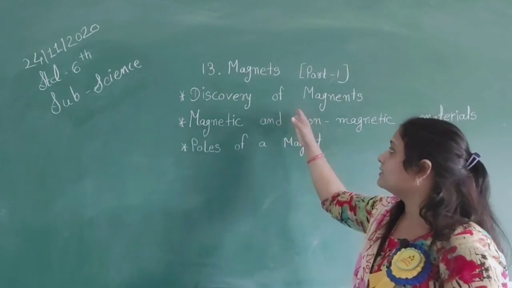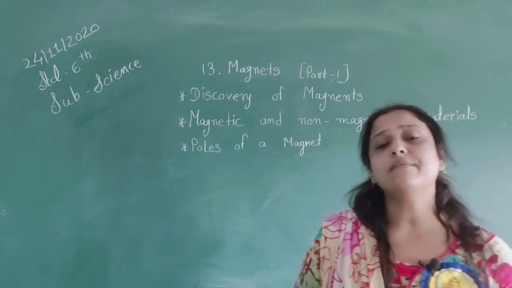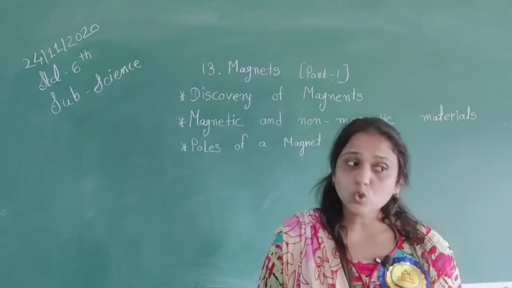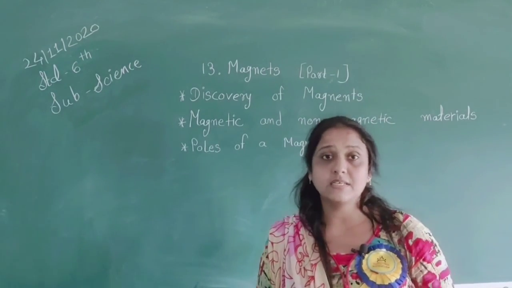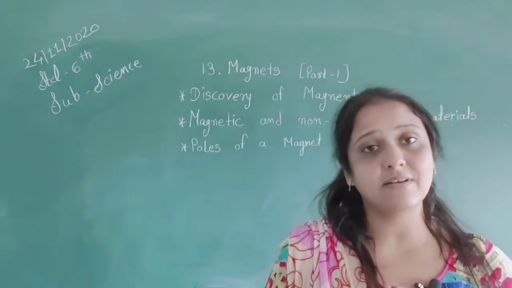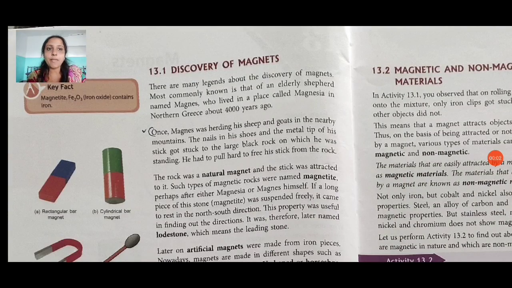Our next topic is the discovery of magnets. They have given us some information, and you can also see it in your textbook on page number 176. Let us discuss it in detail. There are many stories about the discovery of magnets. Most commonly known is that of an elderly shepherd named Magnus, who lived in a place called Magnesia in northern Greece about 4,000 years ago.